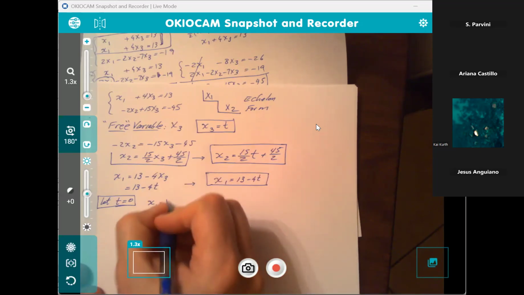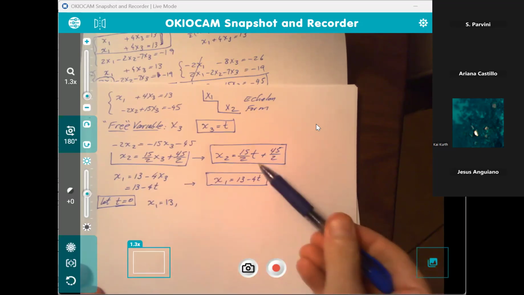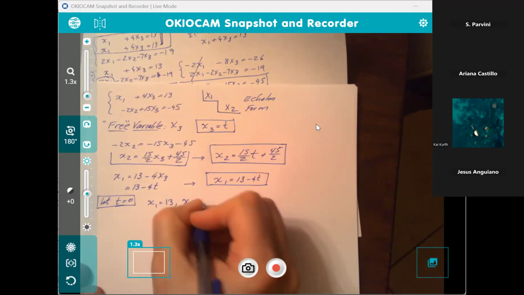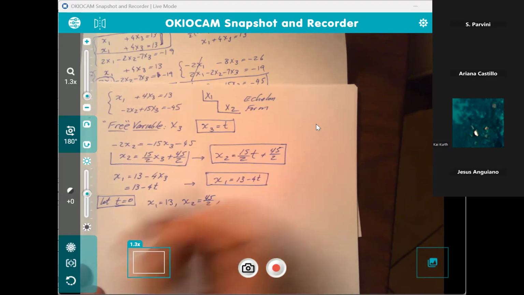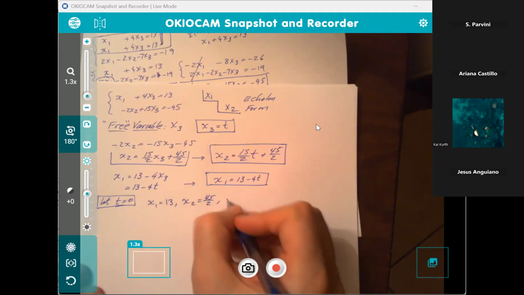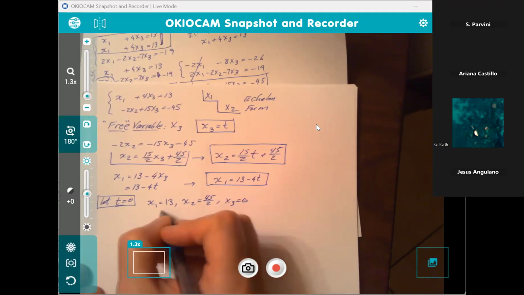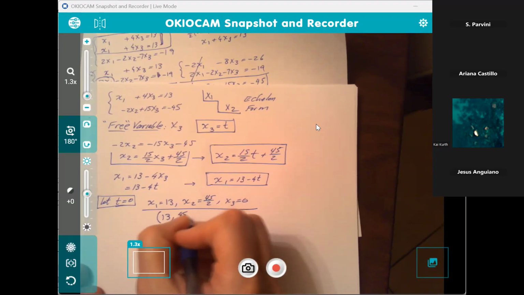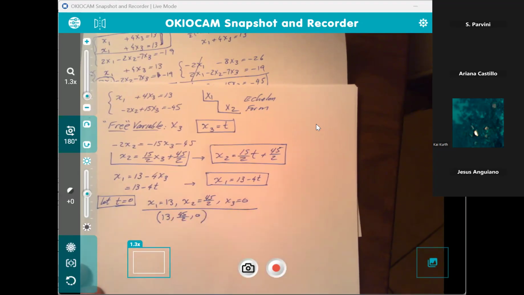Yeah. What is x sub 2 going to be? 45/2. Thank you, 45 halves. And x sub 3, of course, is our t, so that's just 0. And there you go. This is one particular solution to the system, one of infinitely many solutions.